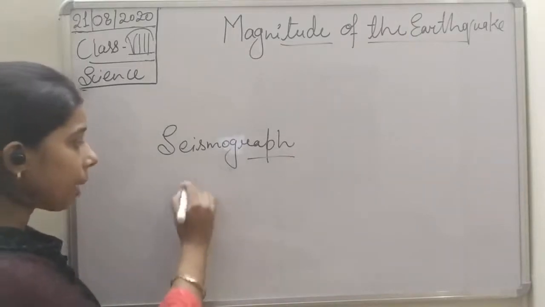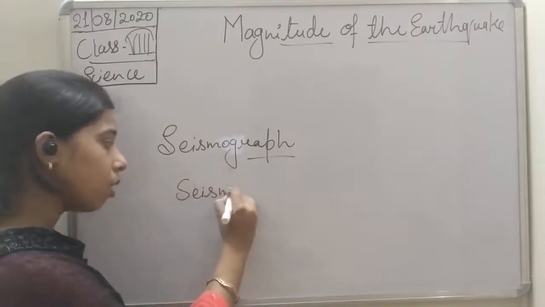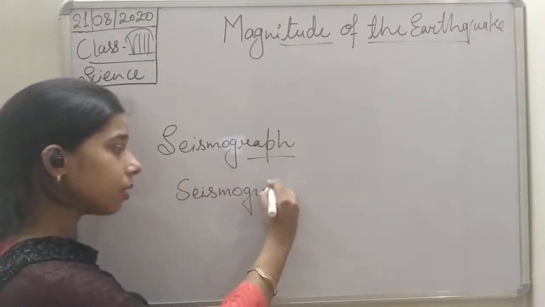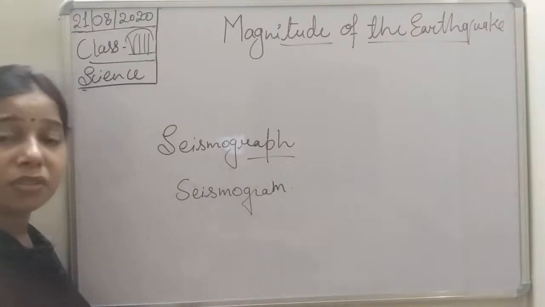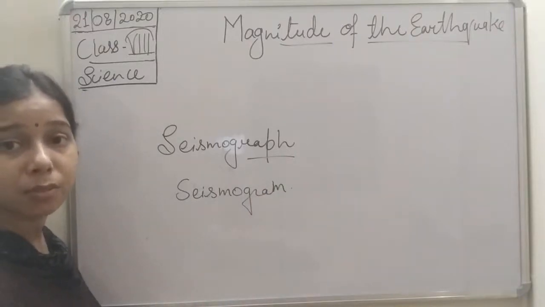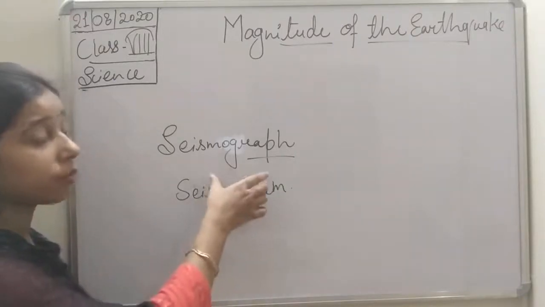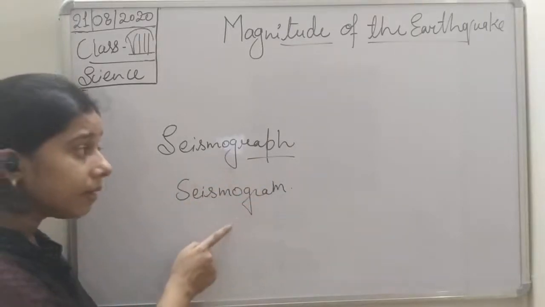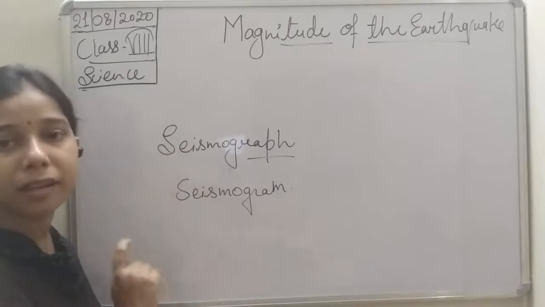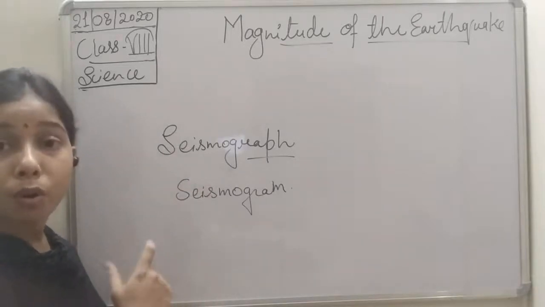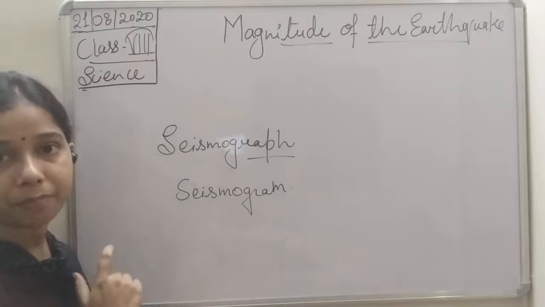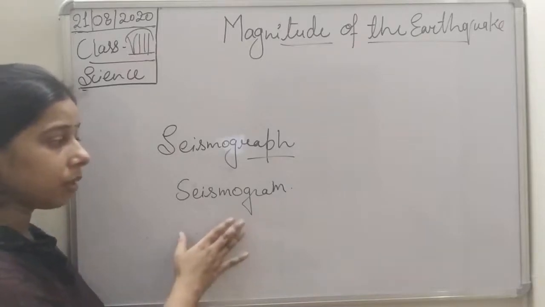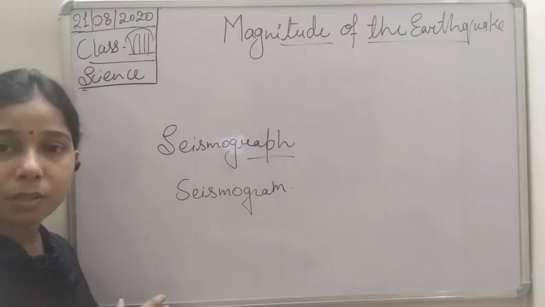Then we discussed a seismogram also. What is a seismogram, students? The graph which is made by the seismograph is known as a seismogram. And in a seismogram, if the line is higher, the stronger the earthquake will be. And you know that, students, these days we use the electronic seismograph.